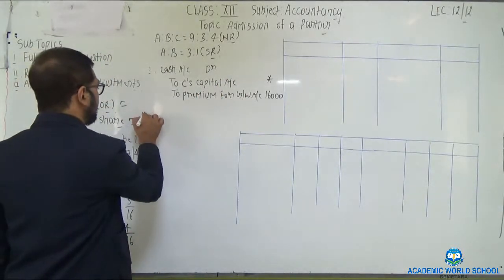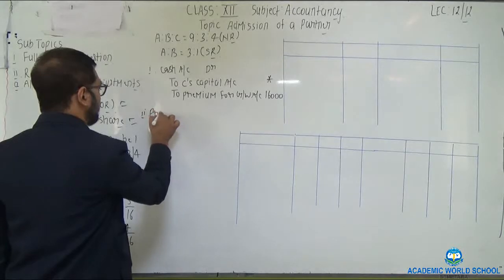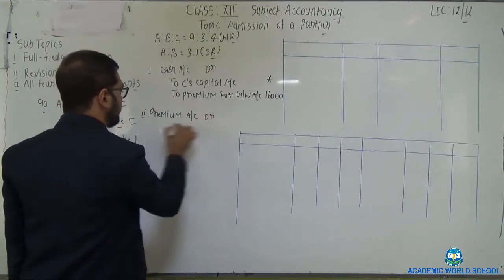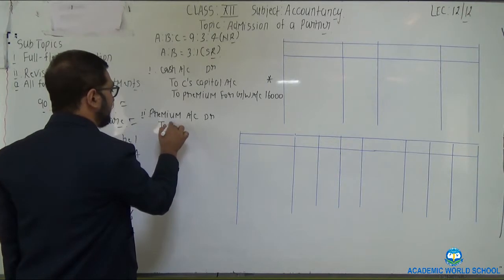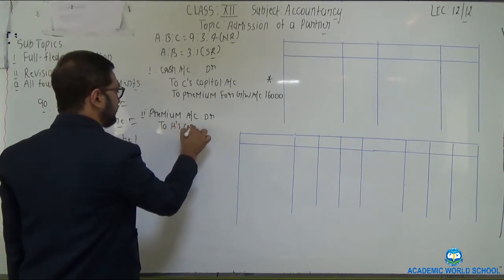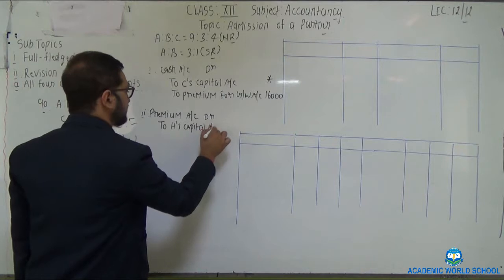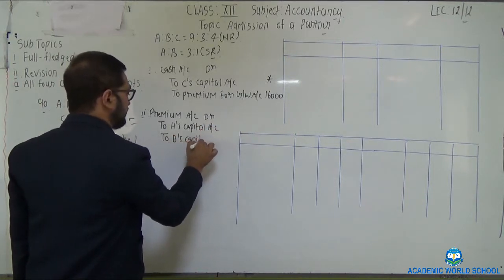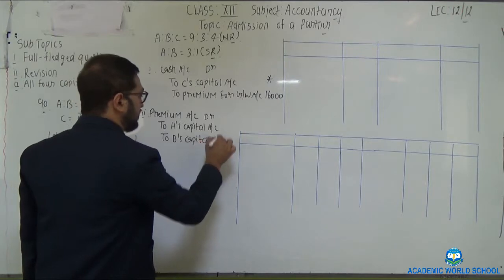The second entry would be premium for goodwill account debit to sacrificing partners' capital accounts, that is to A's capital account, to B's capital account.